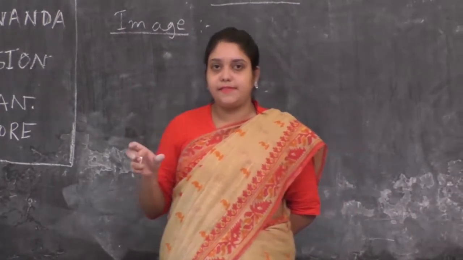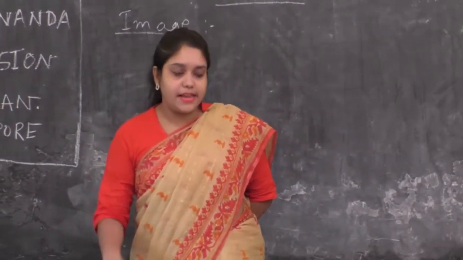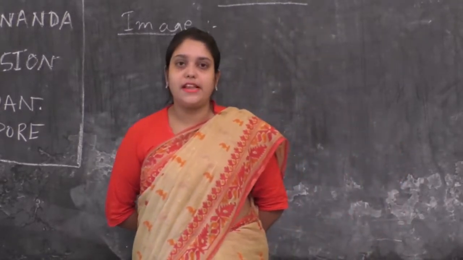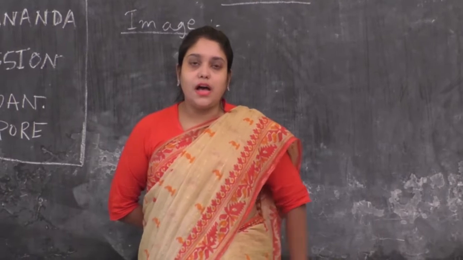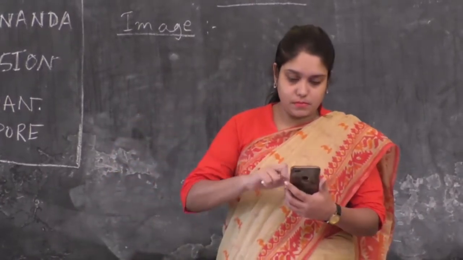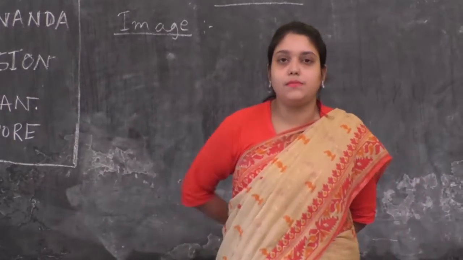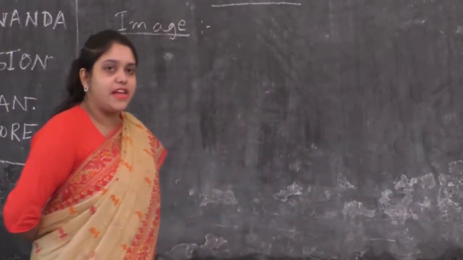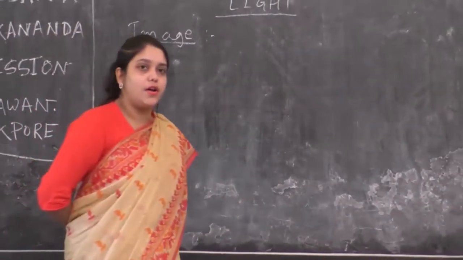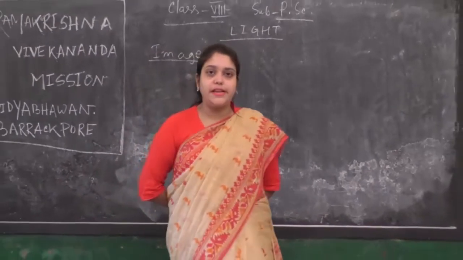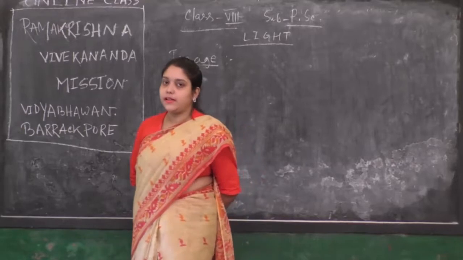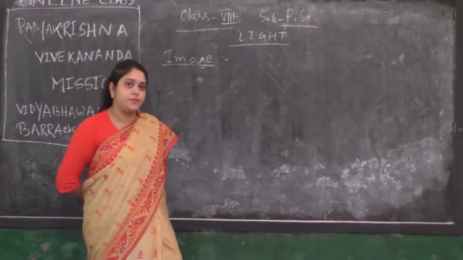The image is classified into two types, real image and virtual image. What is the meaning of a real image? A real image is formed when the light rays coming from a point source, after reflection or refraction, actually meet at another point. Then the second point will be called the real image of the first point.